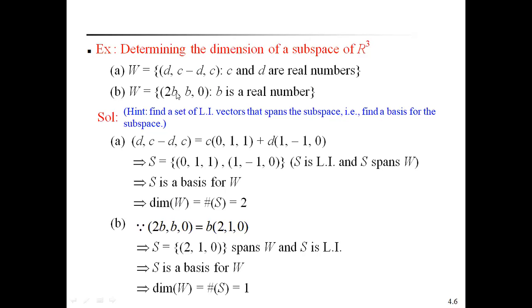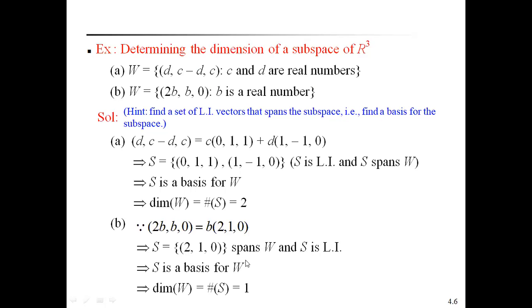Similarly, for the second example, W is equal to (2b, b, 0). This can be written by taking the real constant b outside, b times (2, 1, 0). Therefore, S is equal to {(2, 1, 0)}. Only a single vector, so it always spans W, and a single non-zero vector forms a linearly independent set.